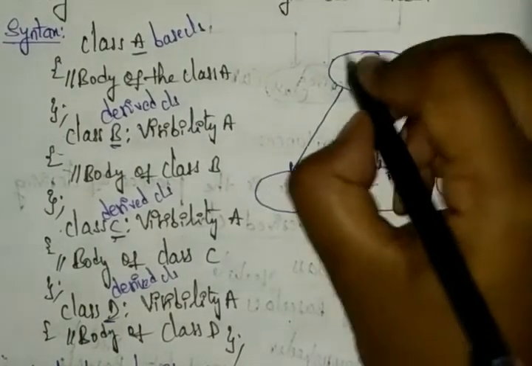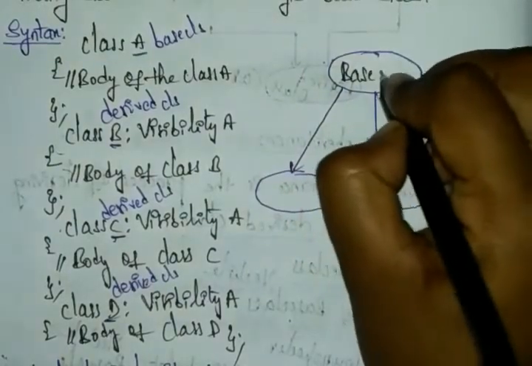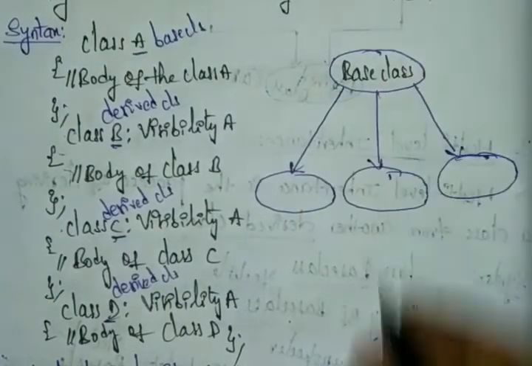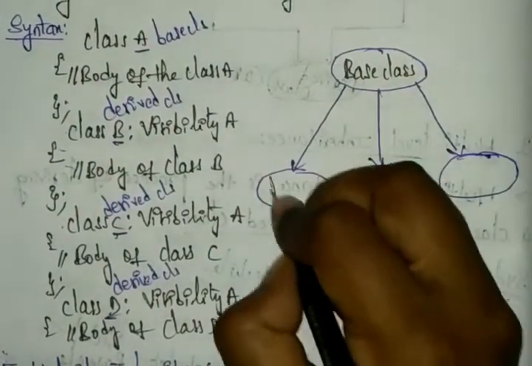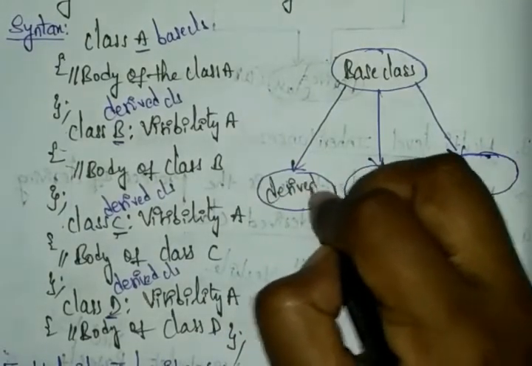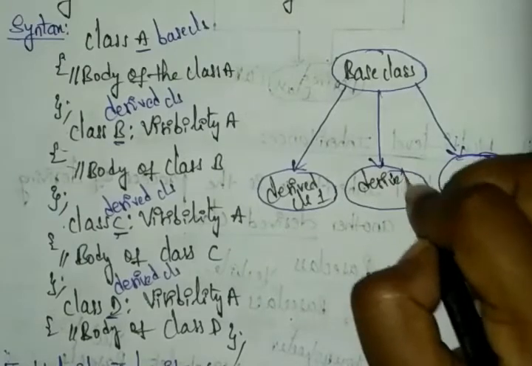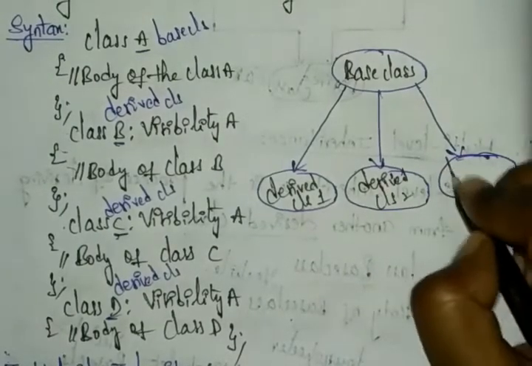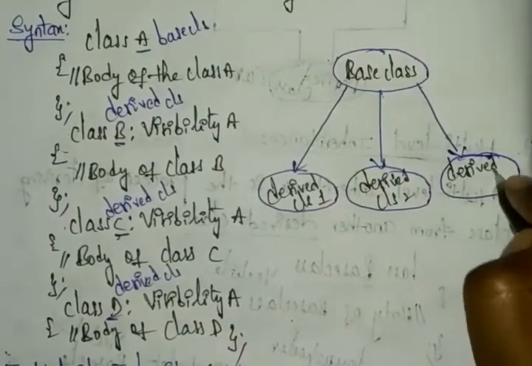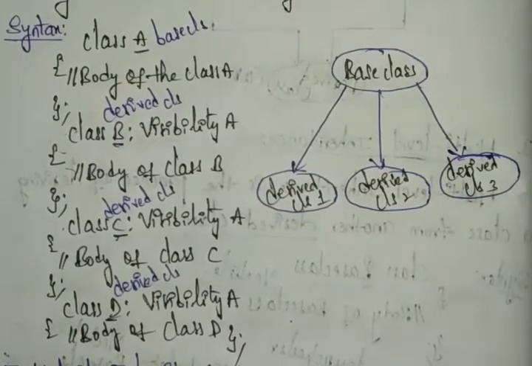First we have the base class, and from this base class you derive the classes: derived class 1, derived class 2, and derived class 3, right?